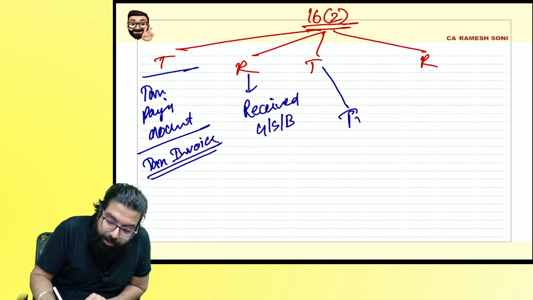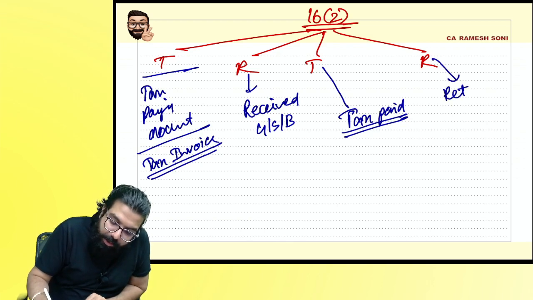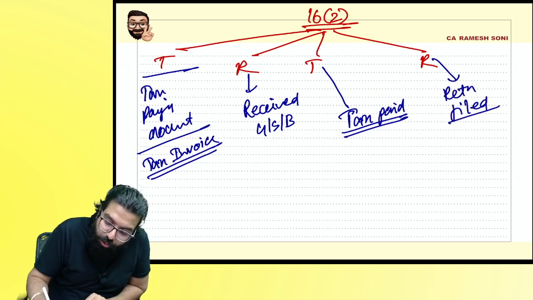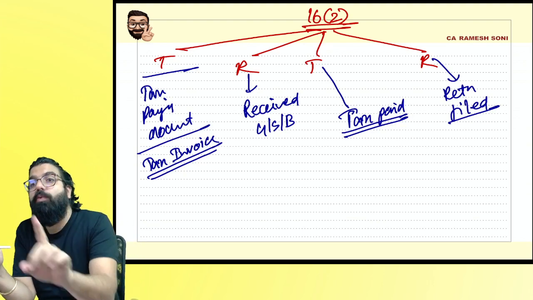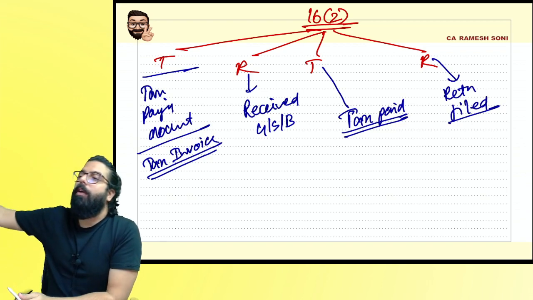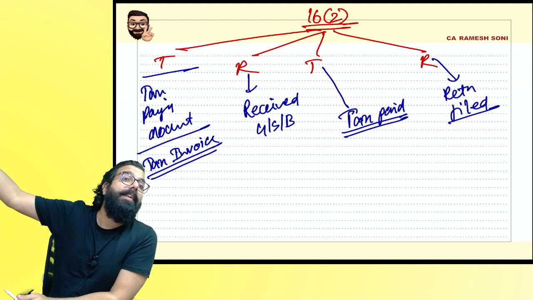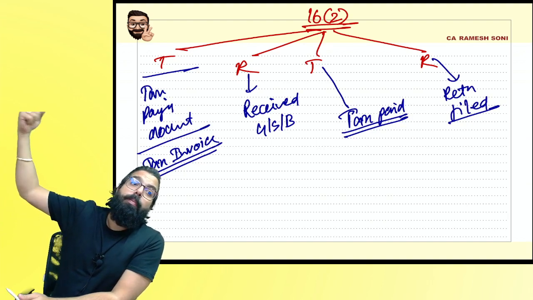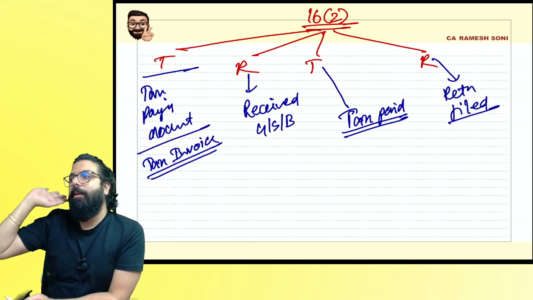Number 3, tax paid. The supplier should have paid the tax to the government. And number 4 was return should be filed. Means you should file your return and ask for the credit. Correct, everyone? In this, one more condition is now inserted. What are they telling? Supplier should have shown it in his GSTR 1 or in the invoice furnishing facility, and it should be appearing in your GSTR 2B. Only then you can take the credit.